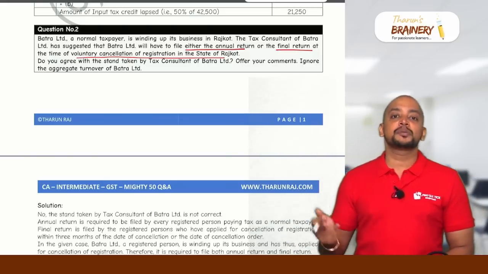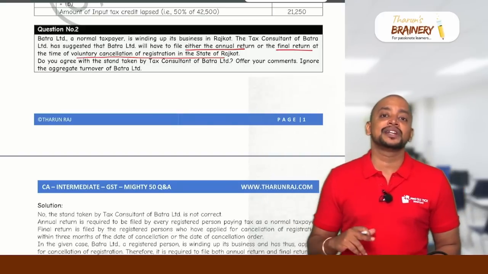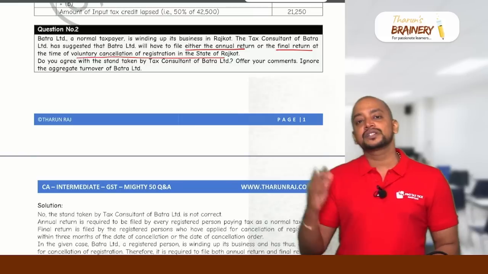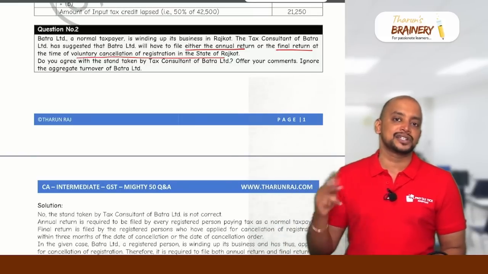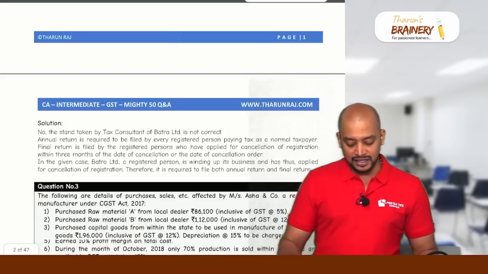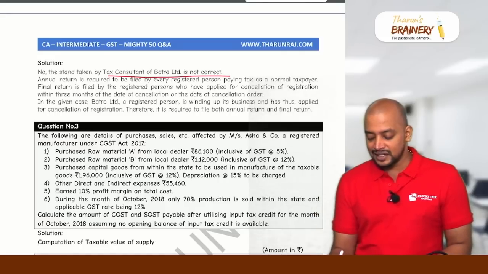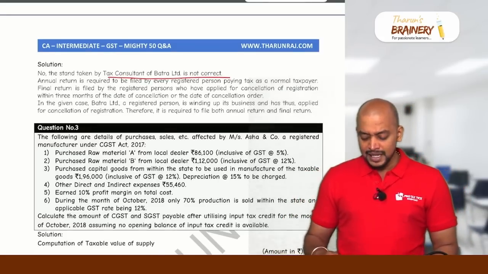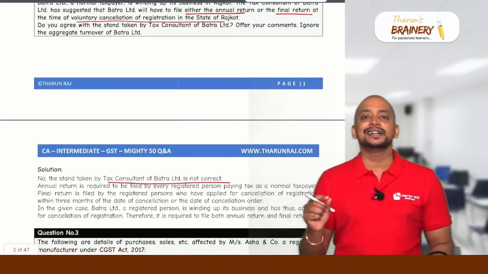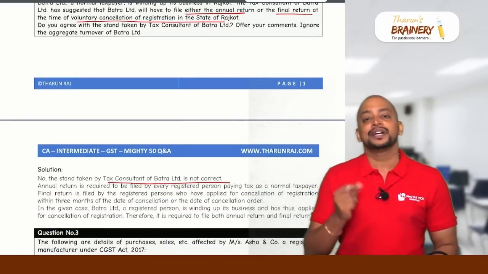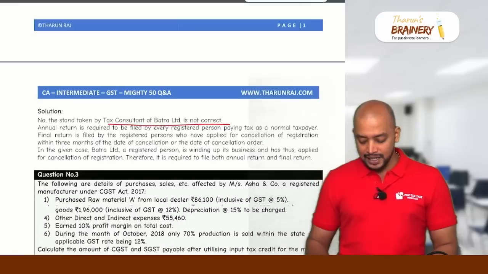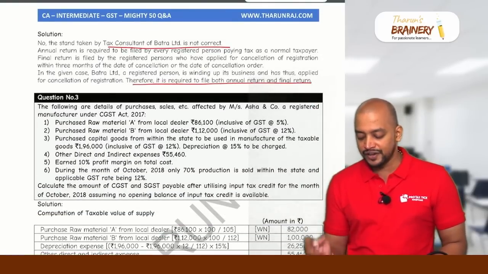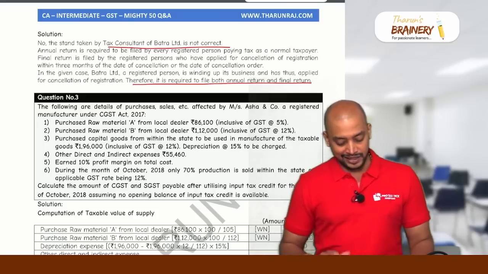That final return needs to be filed because they are winding up the business, meaning they have done the cancellation of registration. So after their cancellation of registration, within 3 months from the date of cancellation or order of cancellation, whichever is later, they need to give the final return. Therefore the stand taken by the tax consultant of Batra Limited is not correct. So this is what we need to write. They have given a small explanation, but you can write in detail also about the annual return time limit and the final return time limit. In this case, Batra Limited is winding up its business, thus applied for cancellation. Therefore, it is required to file both annual return and final return. Like that, we need to write.